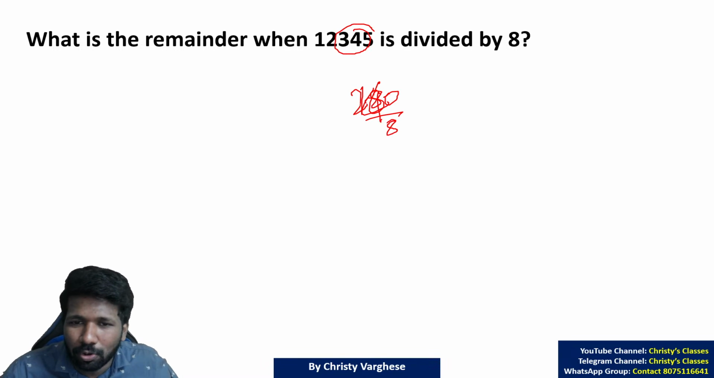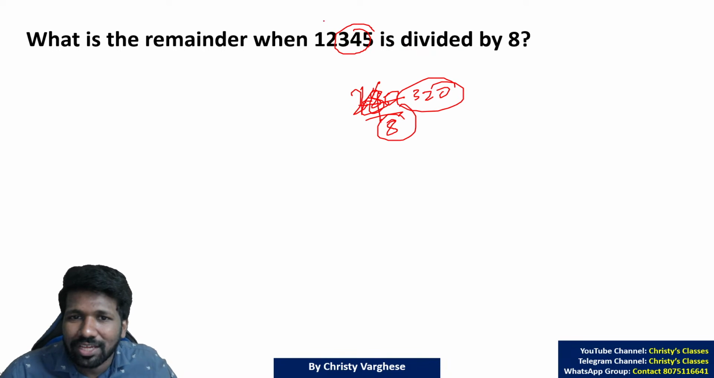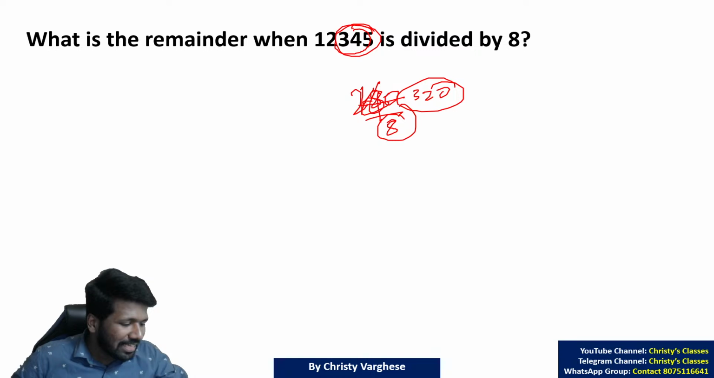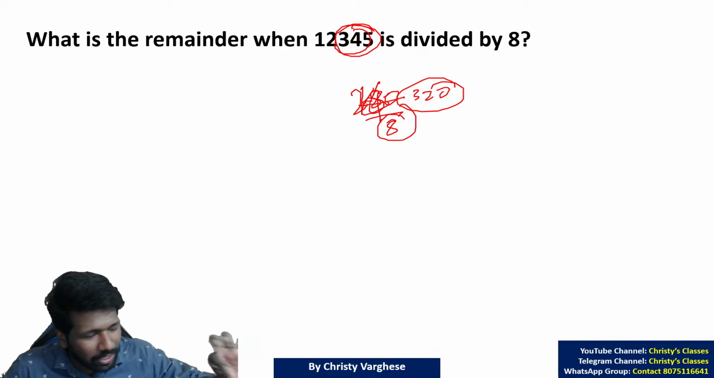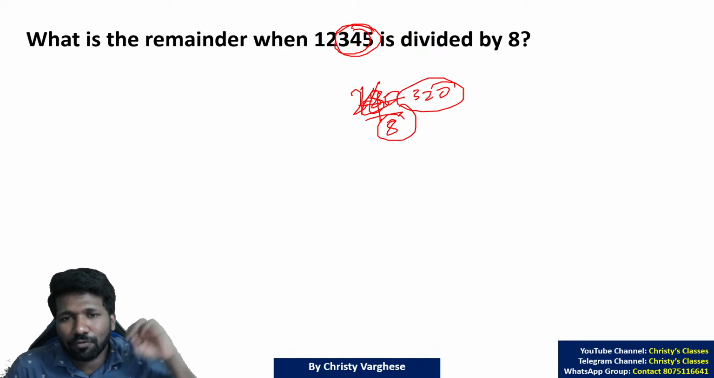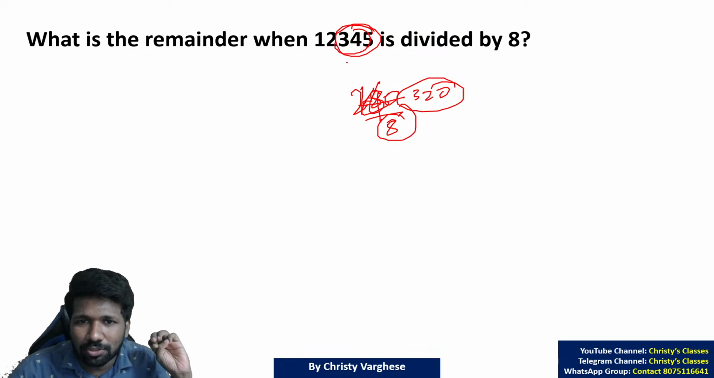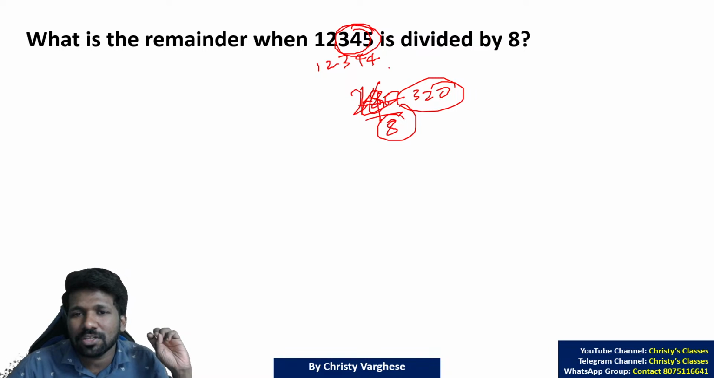240 mango also, no remainder. 320 mango also, no remainder. Till 320 you reach. Now 344 is easy, na. 320, 328, 336, 344. So we understood that 344 is a multiple of 8.